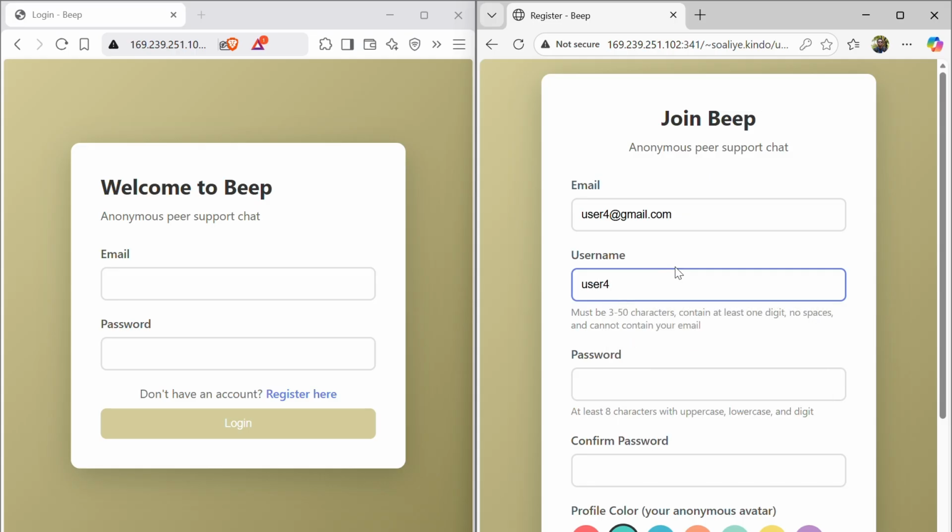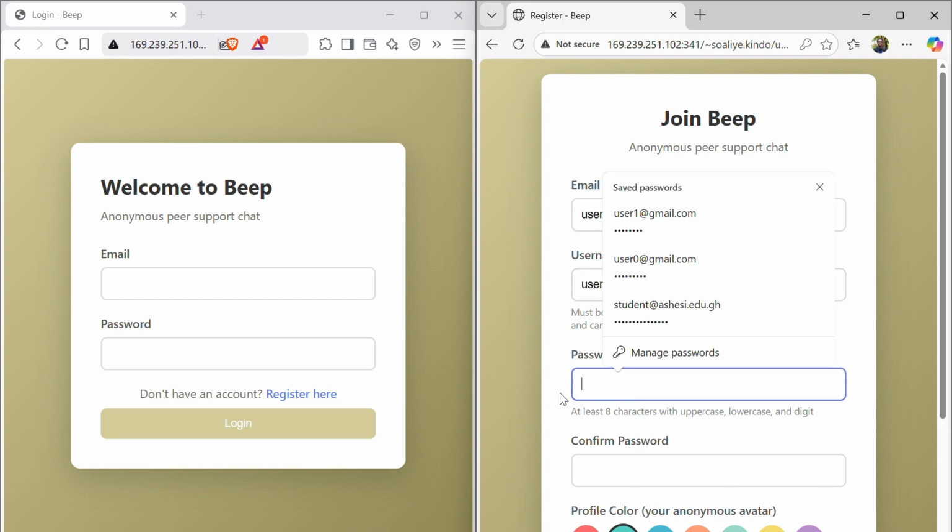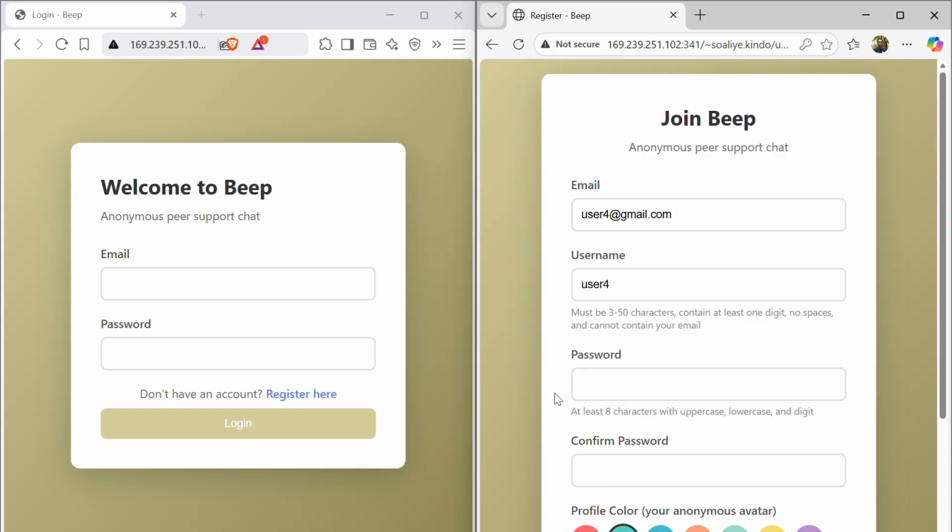So the first layer of validation happens here. As we want it to be anonymous, the username or the anonymous username cannot be a subset of the email. So this is going to fail. And also for the password, we need at least 8 characters, at least one uppercase and one lowercase and one digit. Let's make it fair.